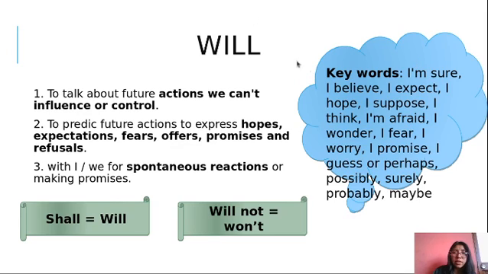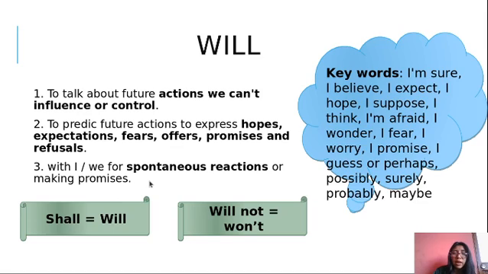We are going to check that. What is the summary of the use of will? Pay attention. We are going to use it to talk about future actions we can influence or control. Okay, remember, we are going to use it in that way because it makes predictions based on my opinions. Number 2, to predict future actions, to express hopes, expectations, fears, offers, promises, and refusals. Okay, that is what I explained before. With I, we use it for spontaneous reactions or making promises.